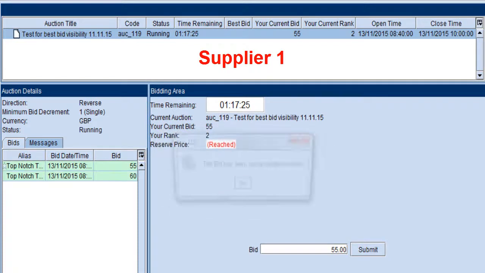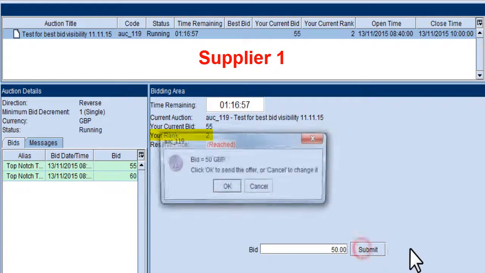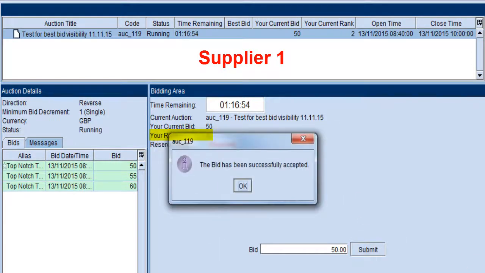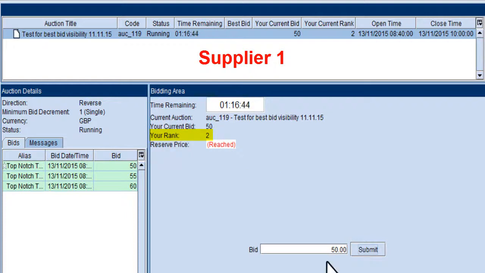Once your bid has been accepted, you will see that your new price will appear in the summary box on the left-hand side of your screen. This box will provide a summary of all the bids you placed during the auction. You will also be able to see your current ranking during the auction. Once you have entered a price that, when combined with your quality score, puts your overall score above that of another supplier, your ranking will change. As you can see from this example, supplier 1 has to reduce their price several times before their ranking will change.